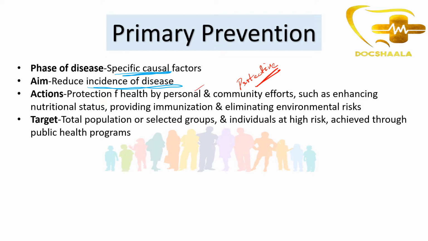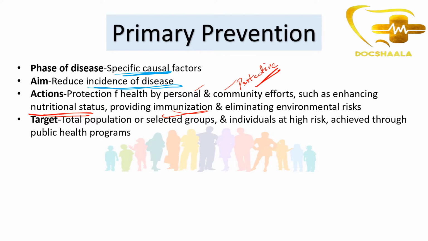You have seen so many awareness campaigns going on for prevention of the spread of COVID-19, such as enhancing nutritional status. You remember what kind of efforts we took to enhance our nutritional status, and to provide immunization. In COVID-19, there was a little delay in producing the correct vaccine.